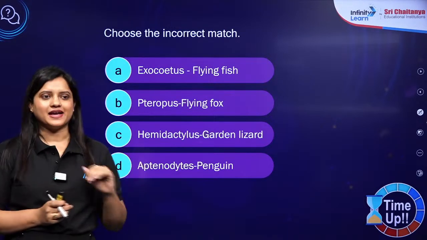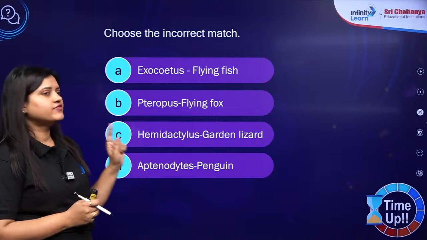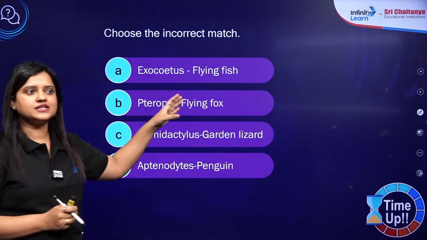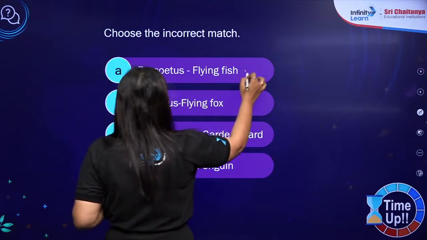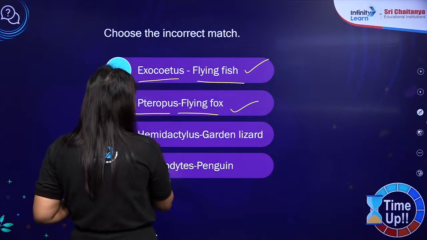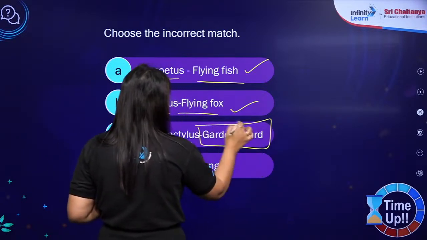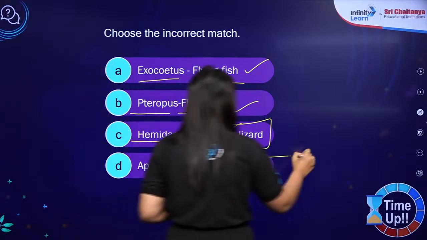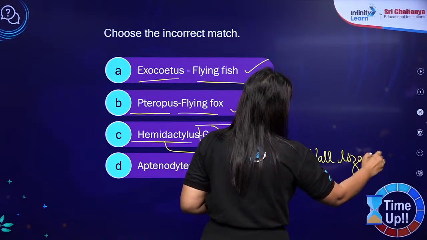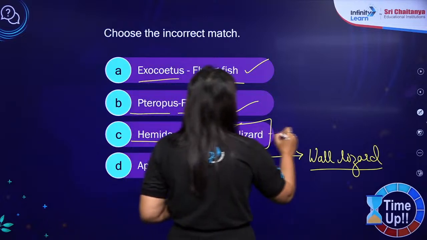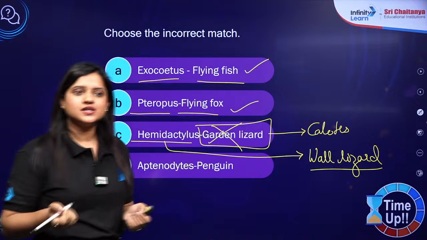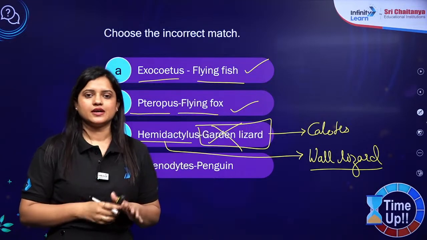Choose the incorrect match. Exocetus is flying fish. Exocetus is a bony fish and definitely it is a flying fish. Pteropus is flying fox. Hemidactylus is garden lizard. No beta, Hemidactylus is wall lizard. So what is garden lizard? Calotes. And what is tree lizard? Chameleon.